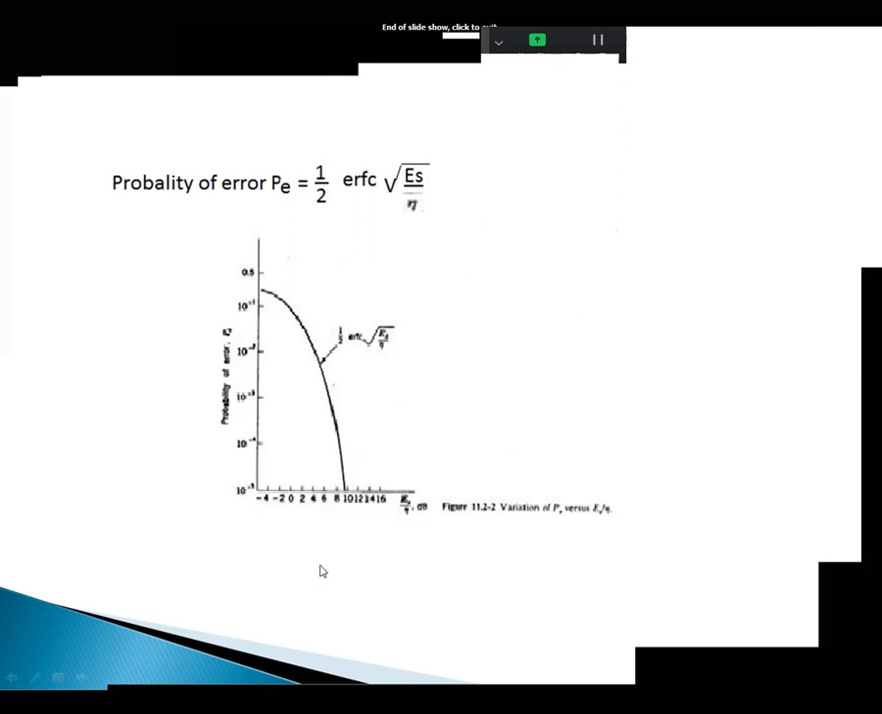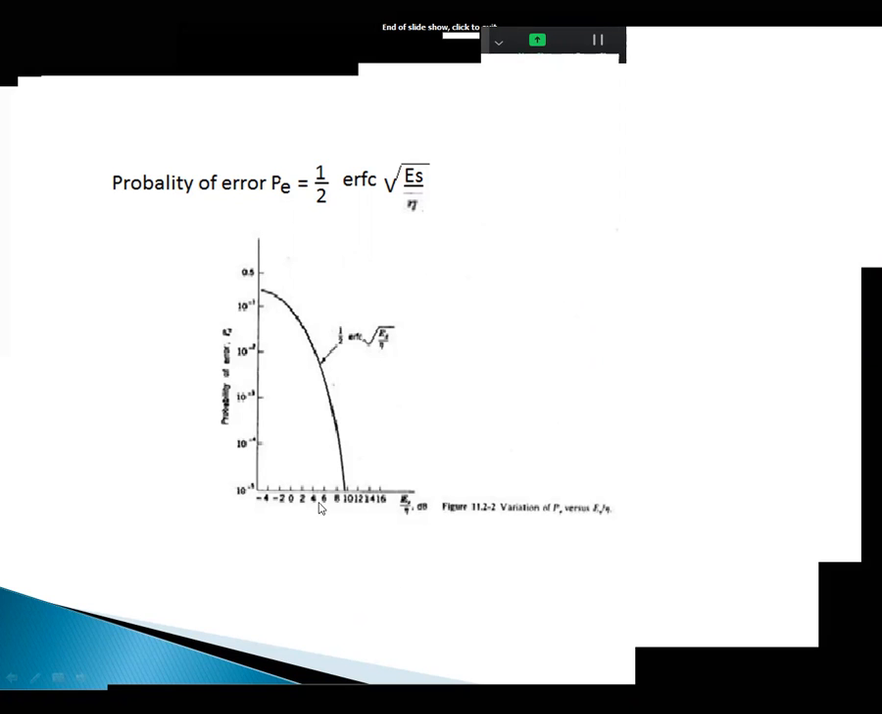So Eb by N0, energy per bit by noise per frequency, at 4, P of e is equal to 10 to the power of -2. 10 to the power of -2 means 1 by 100. What it means is 100 bits are going to be transmitted and among them 1 bit is in error. That is the probability of error.